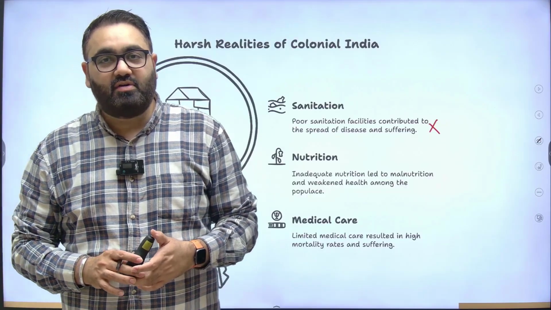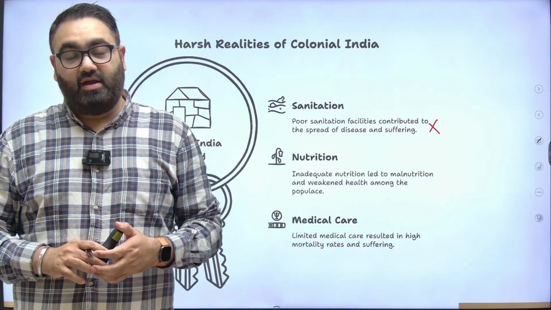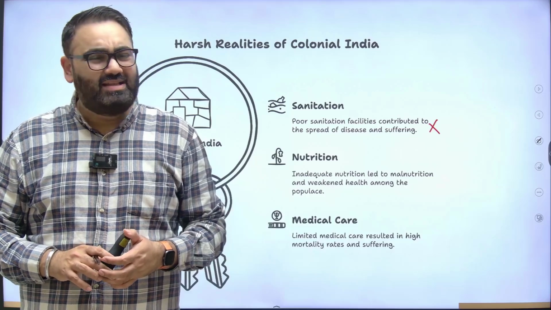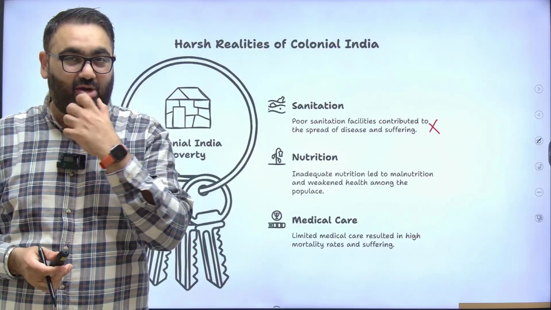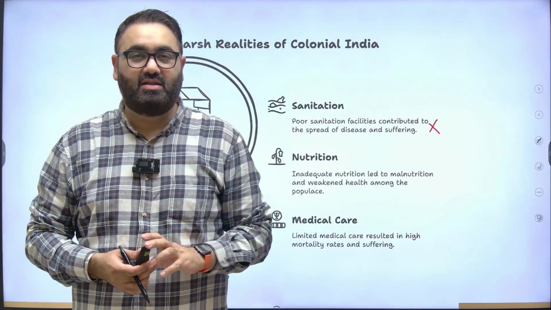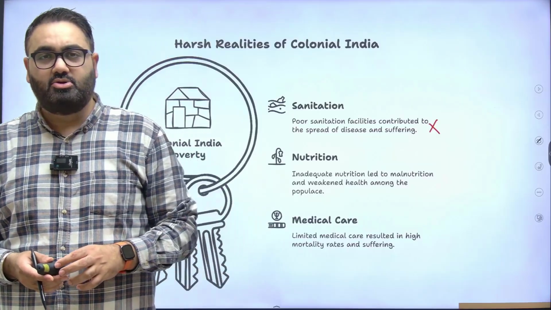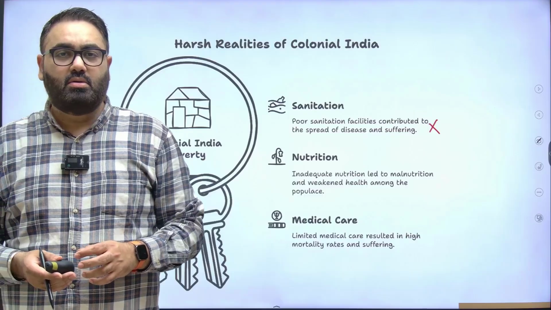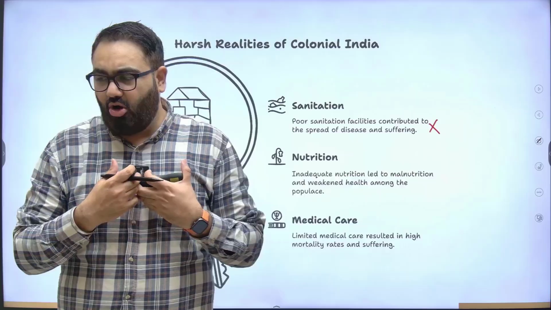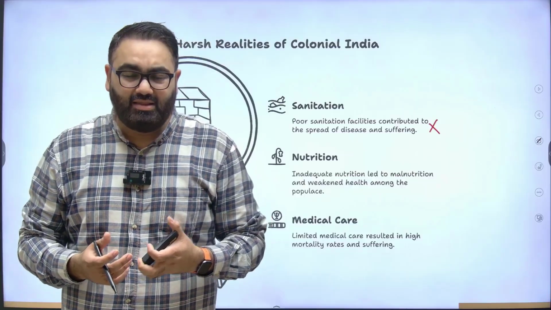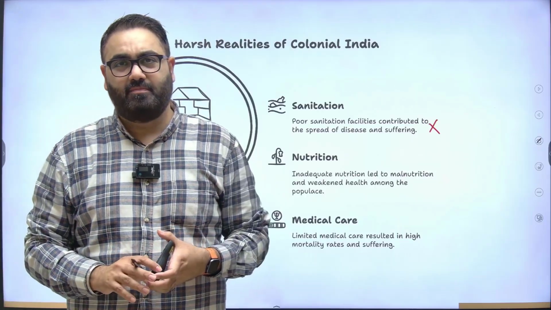In fact, do you know the word slums, or the origin of the slums, also came in from Britain? When the industrial revolution took place around the 18th century, a lot of people moved from rural areas to urban areas to work in factories in London and Manchester, etc. They had no houses to live in. So what would they do? Ten, 20, 30 of them would live in a very small household with almost no sanitation facility, and that is what led to this situation of slums and diseases being spread.